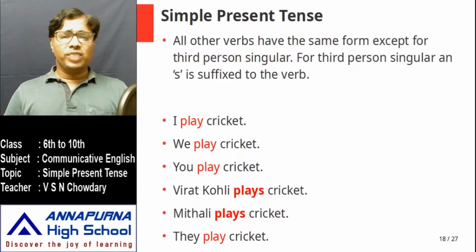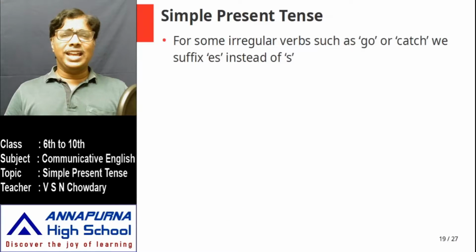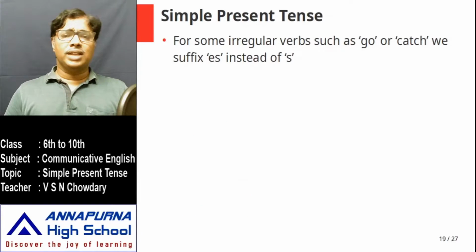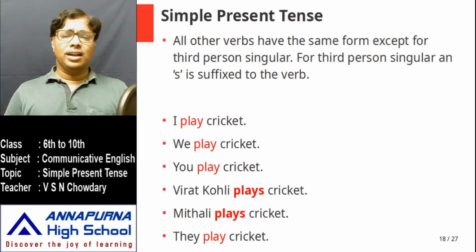Okay, so it's very simple in spoken form especially. In written form, sometimes the spelling changes a little. Sometimes we use not just s. In the previous examples, I simply attach this. Look at this. Play, plays. Run, runs. Eat, eats. Sing, sings.